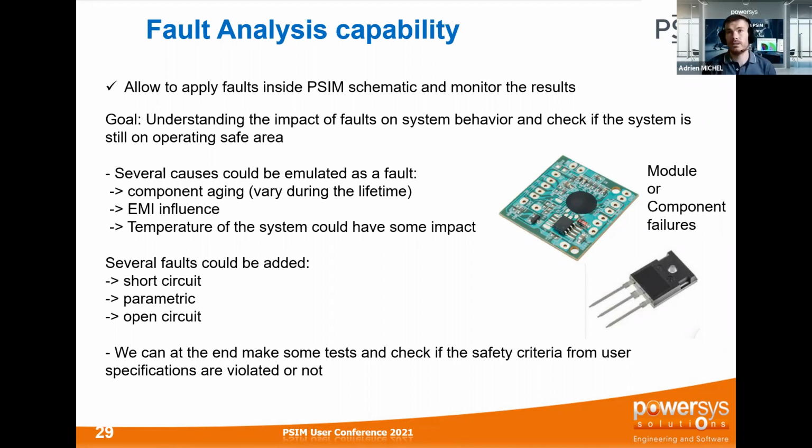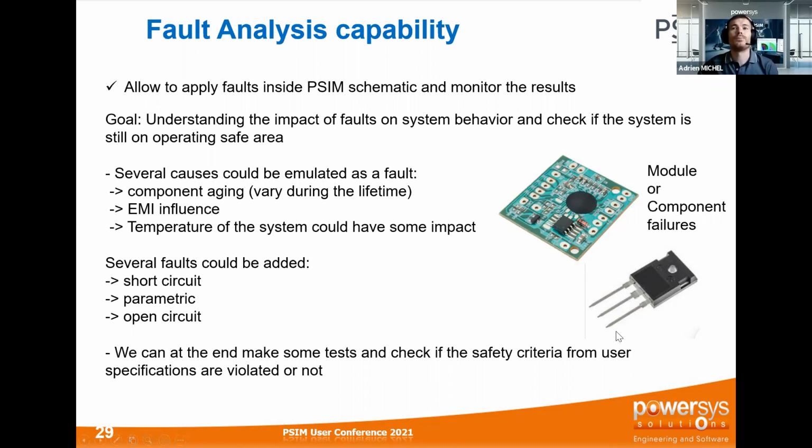You need to check if your system is still in the operation safe area, and if your safety criteria have been violated or not. Depending on this kind of fault, you will be able to create a redundant system, or create a kind of state machine tool in order to get always something very robust.